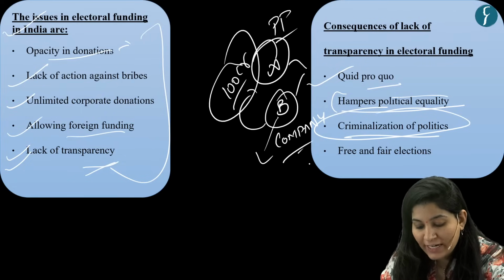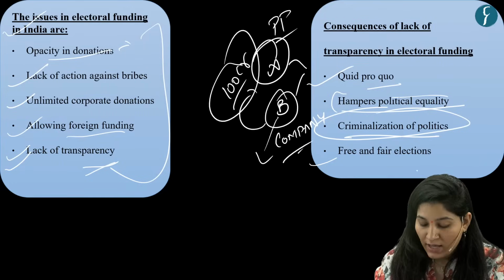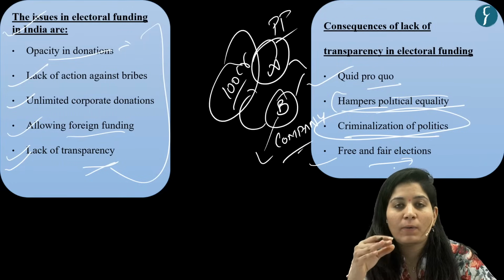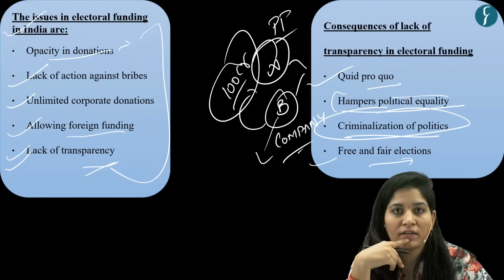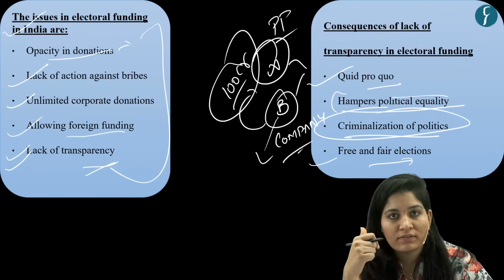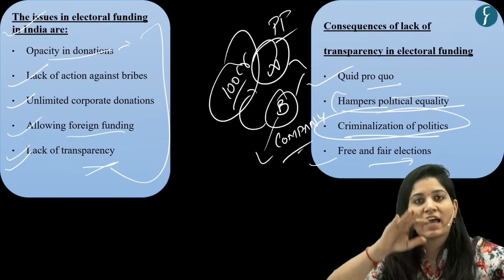Then it will hamper free and fair elections. So obvious. Now, only rich people can fight because they are the only ones having money. Genuine candidates cannot. This will again bring up the fight of haves and have-nots.